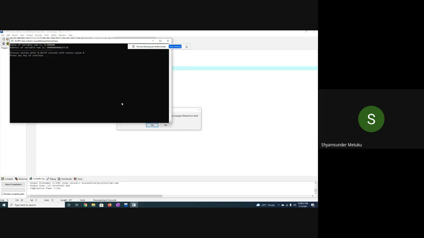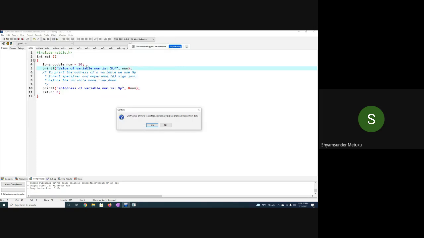So 10 means how much? 10 indicates how much in hexadecimal? Is it not 16? 16. Yeah, it should be multiples of 16. You have no other choice. Okay? I will tell you the other way.